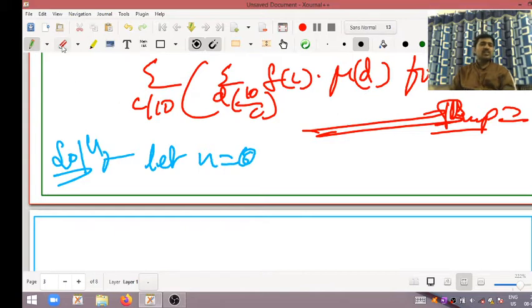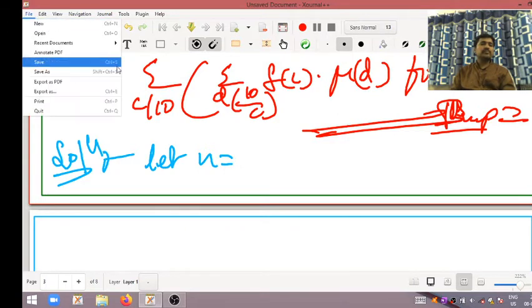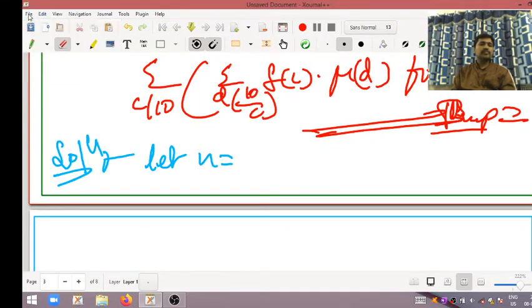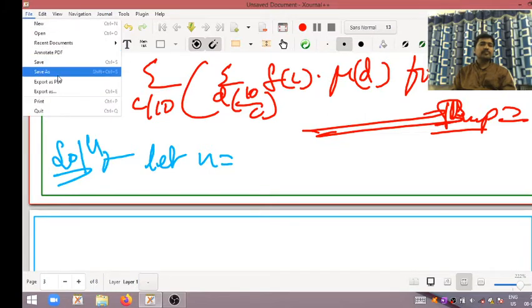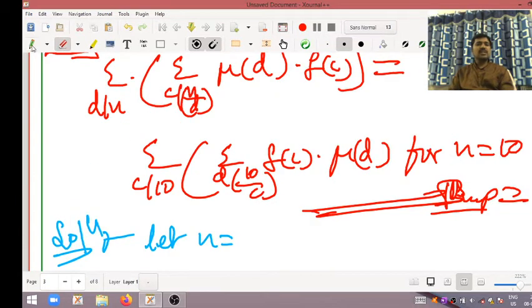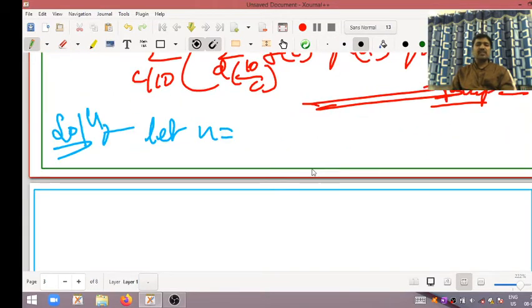Let n is equal to 10. Here n is equal to 10, so let n is equal to 10.